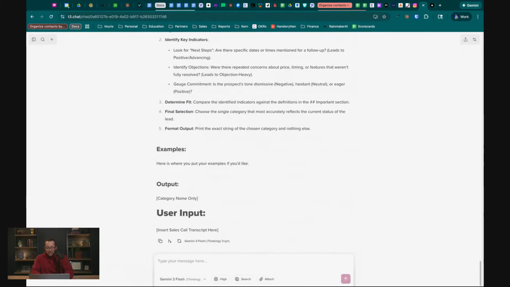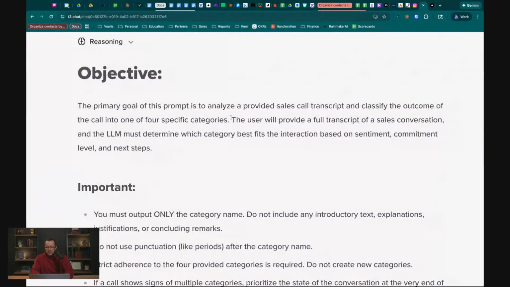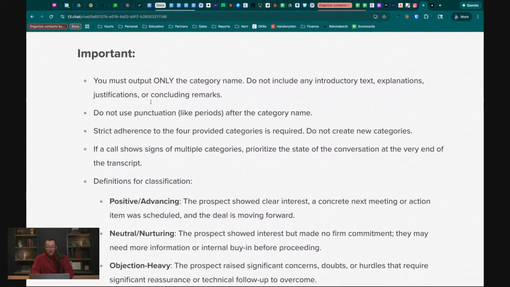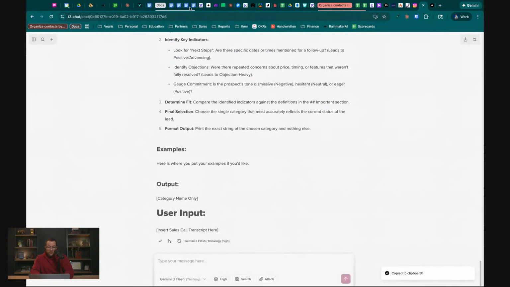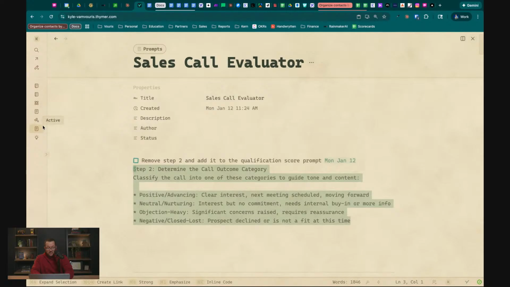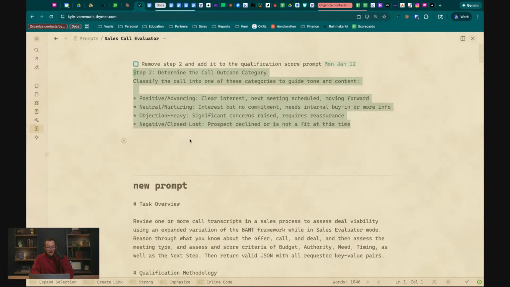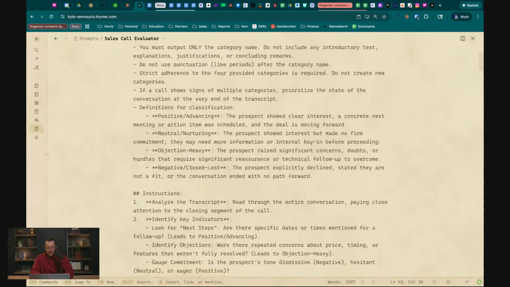But here's the prompt that got written. So let's see what we got here. The primary goal is to analyze... The user will provide a full screen. Okay, that looks good. You must only output the category name. And one way too, if you're like me and you don't feel like reading stuff, which I definitely fall into that category, I'll put this in a different note later. You can always just test it.